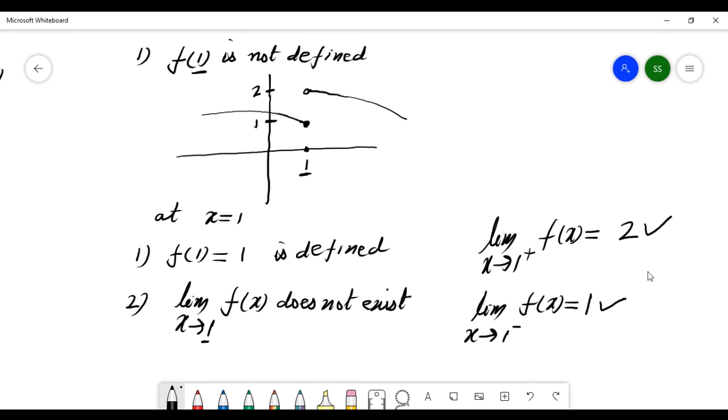Condition number 2 fails, right? It means the function is discontinuous.